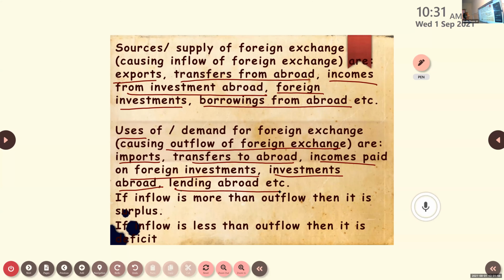Femina, what are the sources of foreign exchange? From where can we earn foreign exchange? What are the sources? Yes, ma'am, tell. What are the sources of foreign exchange?